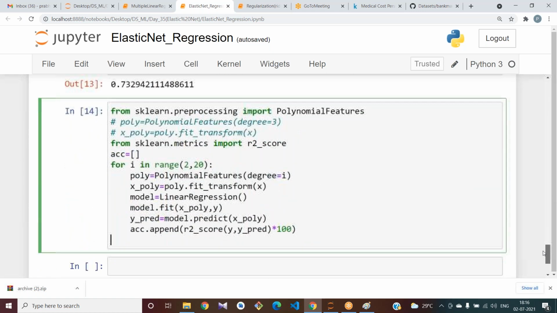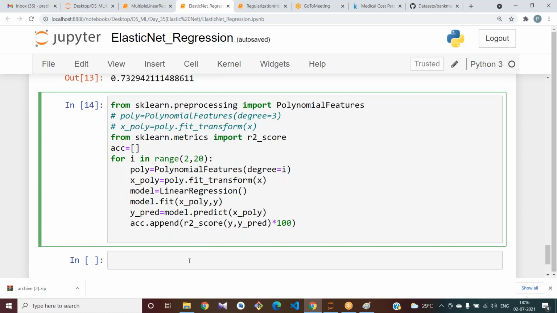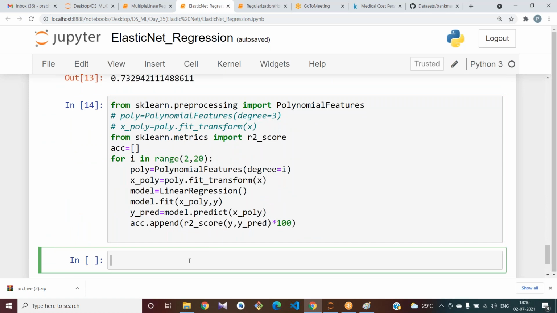Okay, try to apply ridge, lasso and elastic net also to the same data set and observe the accuracy. You should tell me the accuracy for those also.